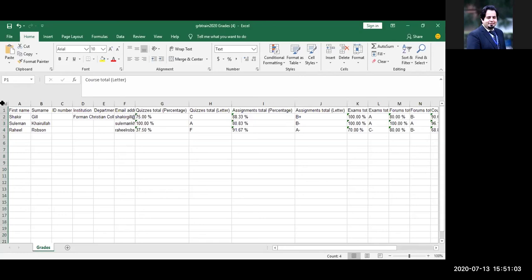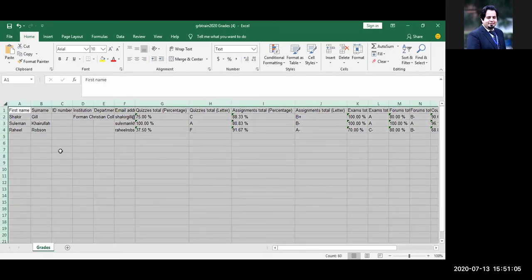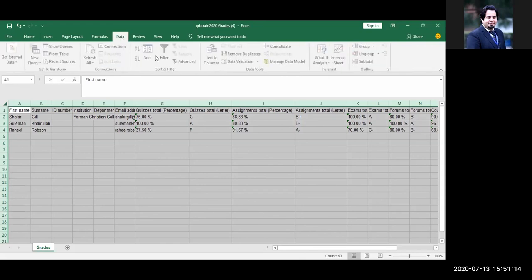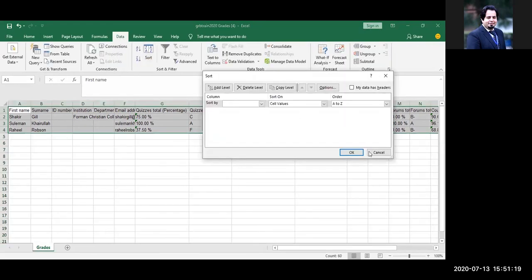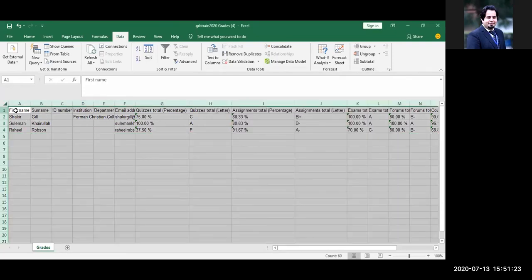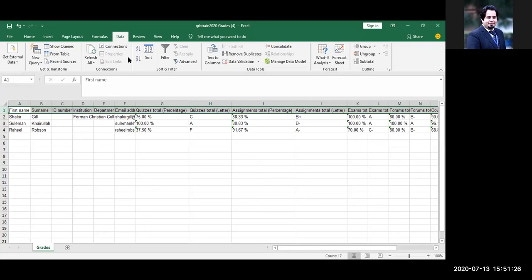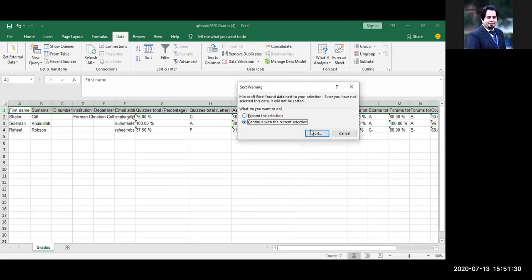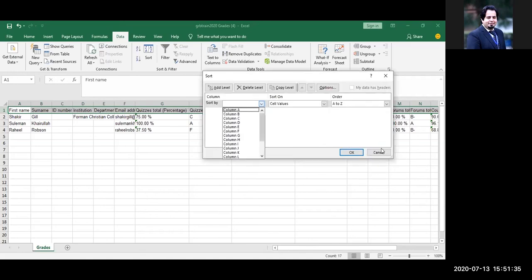So if you get the sequence of Empower with the surname, you can select your Excel sheet and then click on Data and Sort. Rather than doing this, let's do another thing. Select the entire row of headers, and then sort. Sorry, it's not showing me headers.